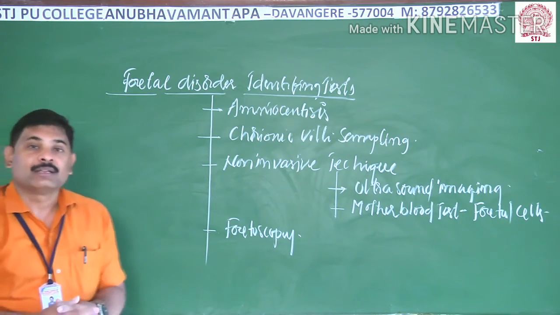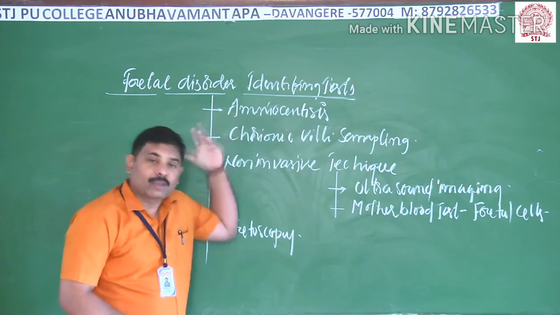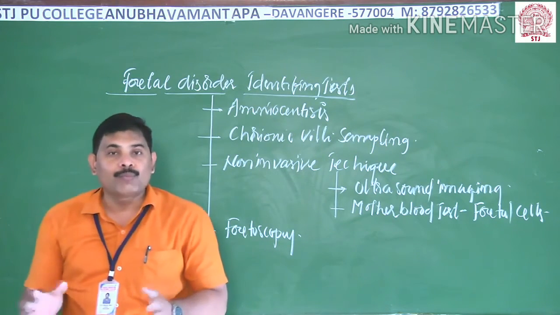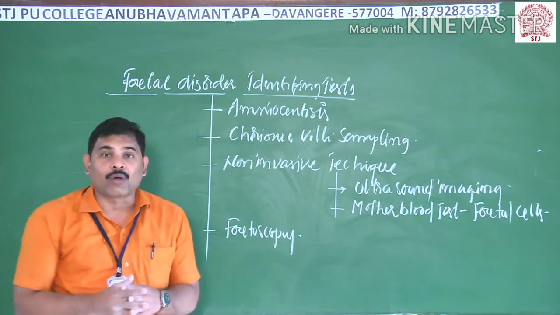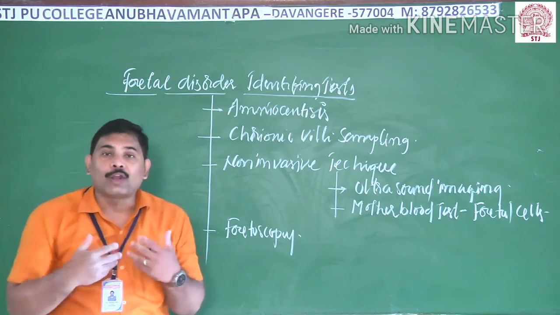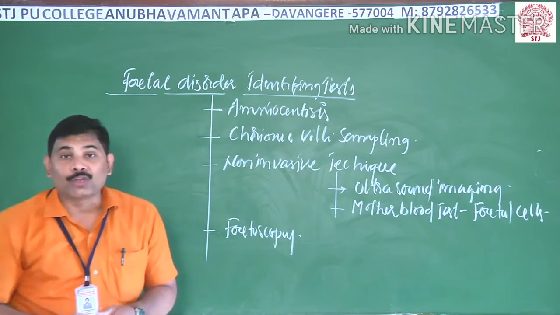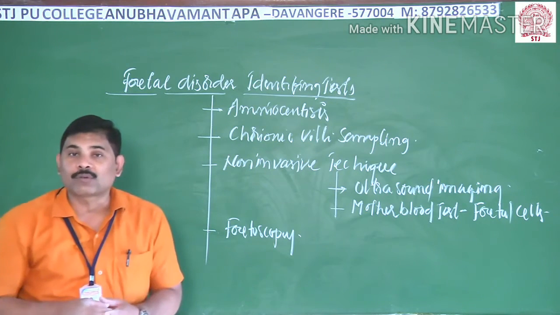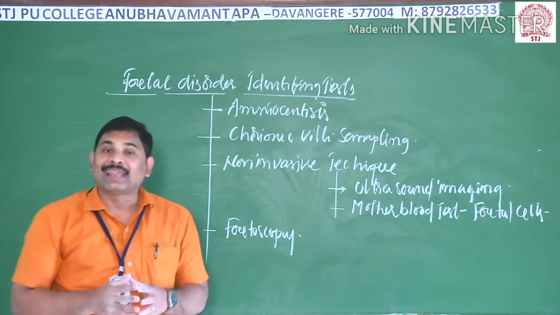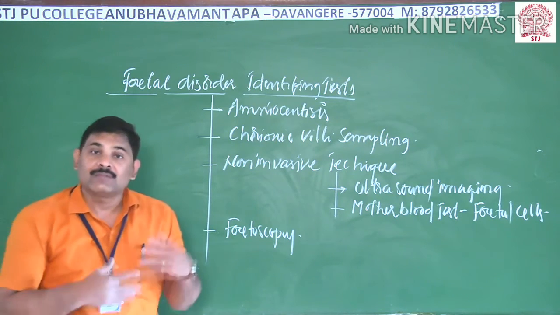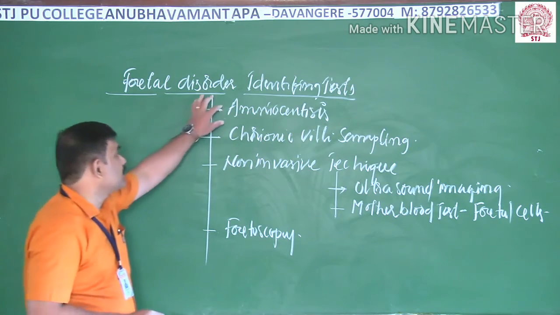So 4 important tests are available to us. Among them, the first one is amniocentesis. In the beginning of this chapter, reproductive health, we studied this more in detail. The amniotic fluid is collected, which consists of the cells of the fetus, and these cells are cultured in laboratory conditions. Those cells go for karyotyping, so that we can study the nucleus of the cells, which particularly gives genetic information to us. So we can identify any genetic disorders or biochemical disorders the fetus has, and then we can go for a remedy, or else we can go for abortion. This is one technique that is available to us.